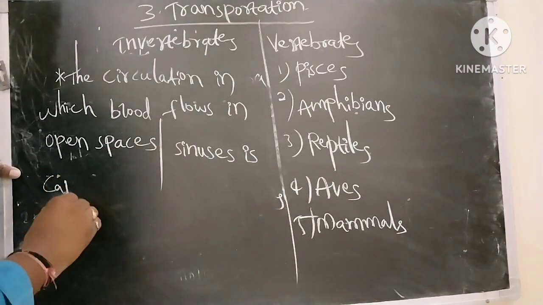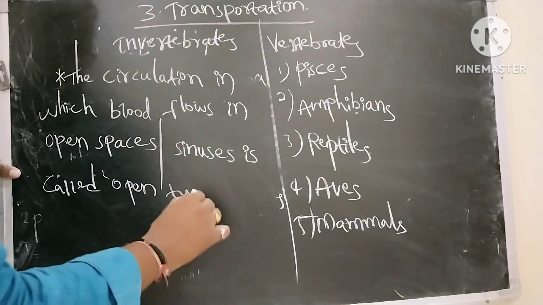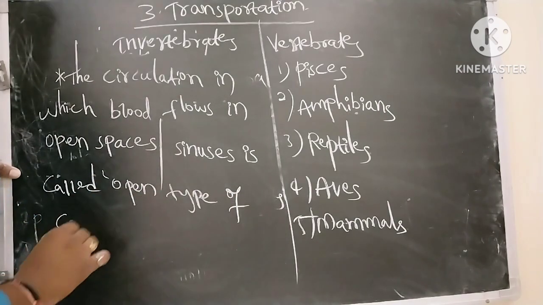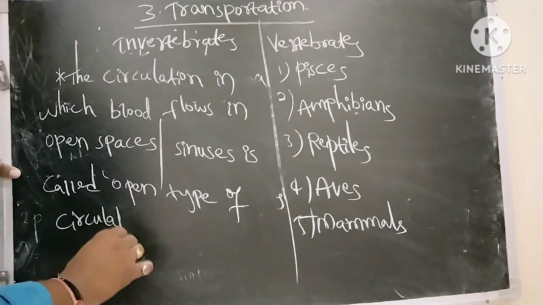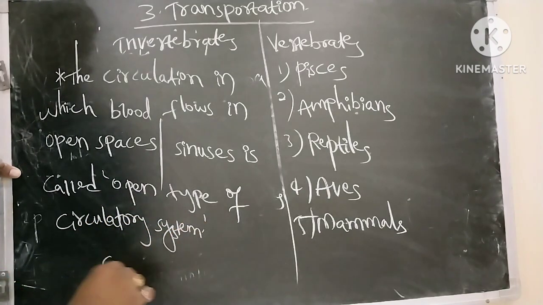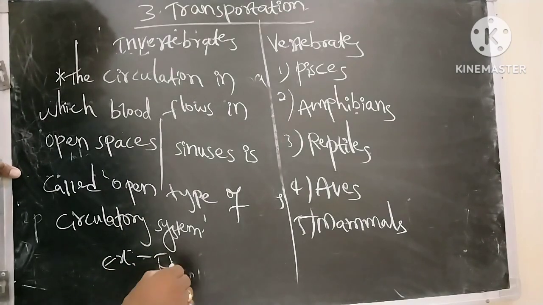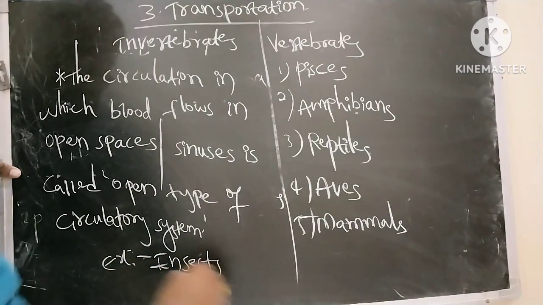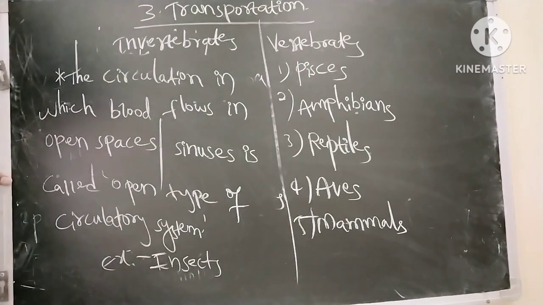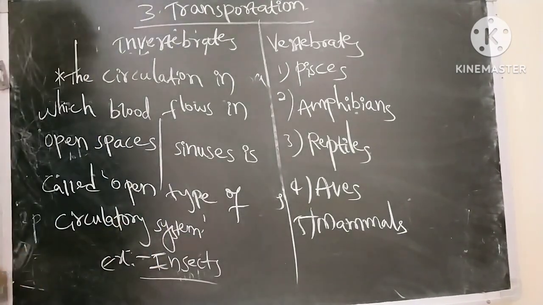This is called open type of circulatory system. The examples for open type of circulatory system are insects, means cockroach, and lower molluscans also.